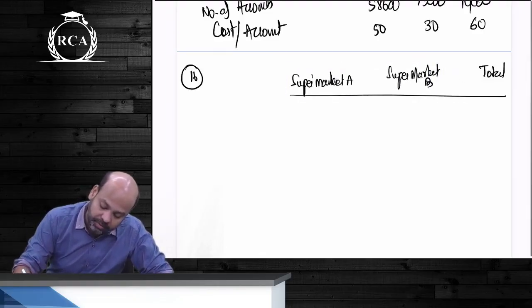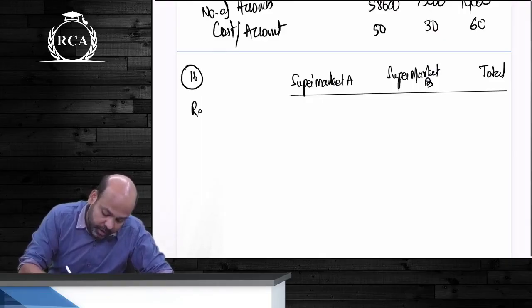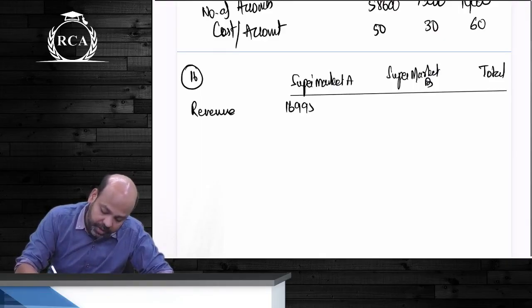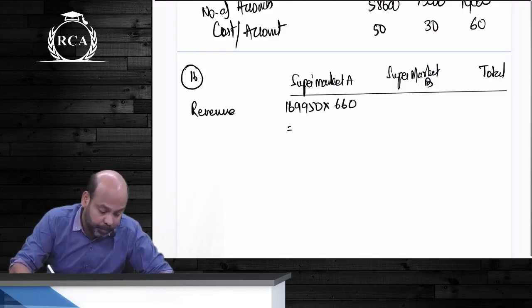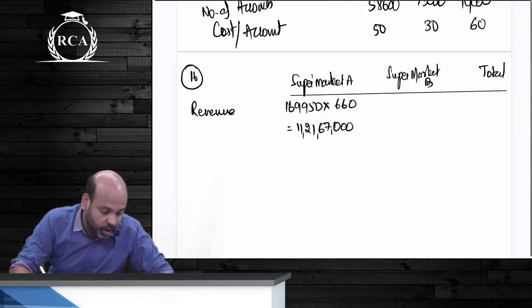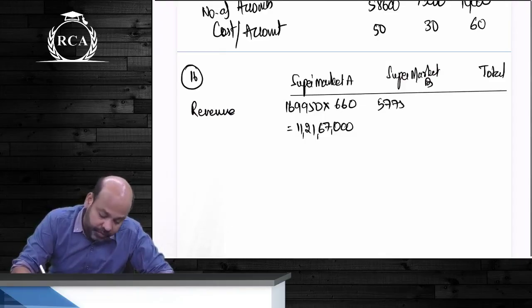What are the number of deliveries that we are making, guys? Revenue, declare your direct total revenue. It will be 1,69,950, guys, multiplied by how many deliveries? 660. 60. Here, guys, it will be 57,750 multiplied by 1,650 orders.